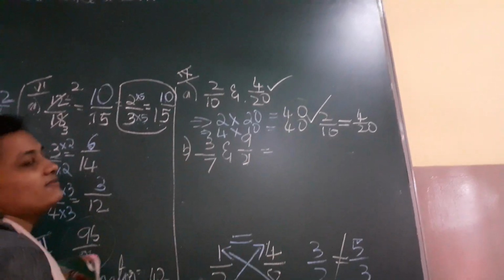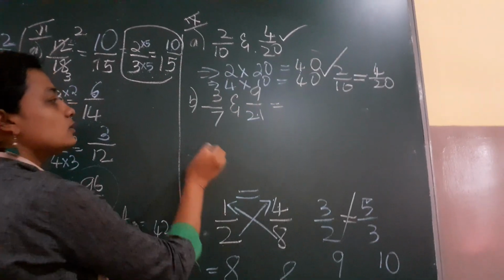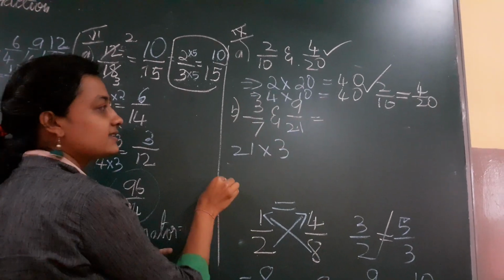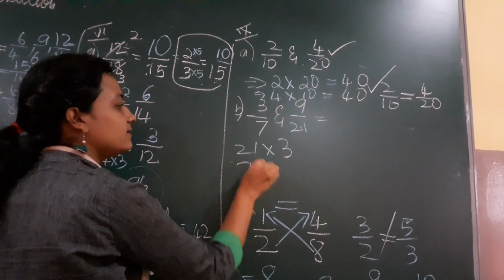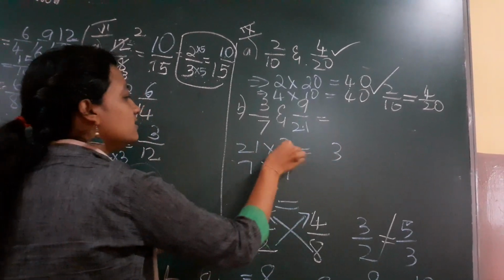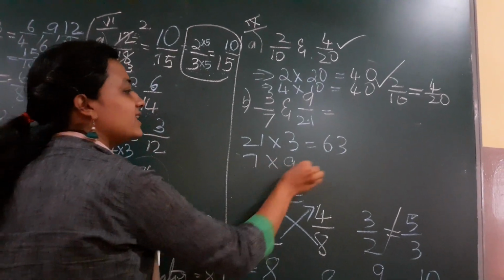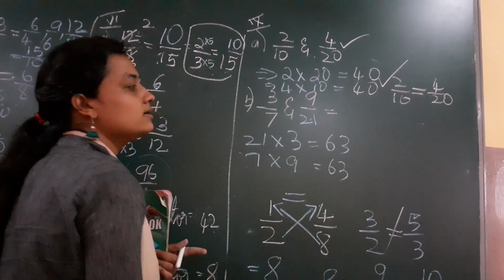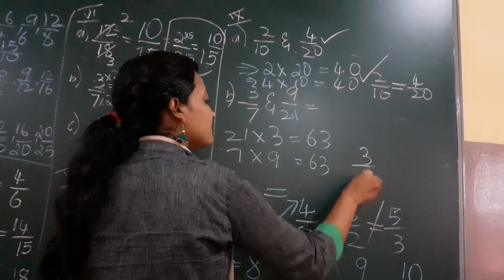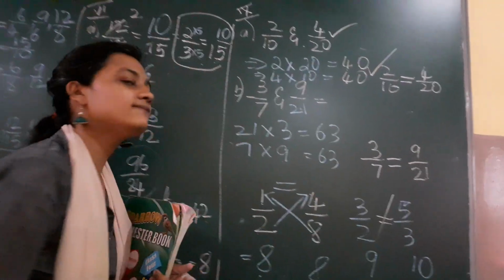Now come for B1. So let us multiply and check this now. The first number is 21 multiplied with 3. The next number is 7 multiplied with 9. So what is the answer I get? 3 1s are 3, 3 2s are 6, so 63. And 7 into 9, 7 9s is also 63. So I got the same number now. Yes, 3 by 7 is the equivalent fraction for 9 by 21.